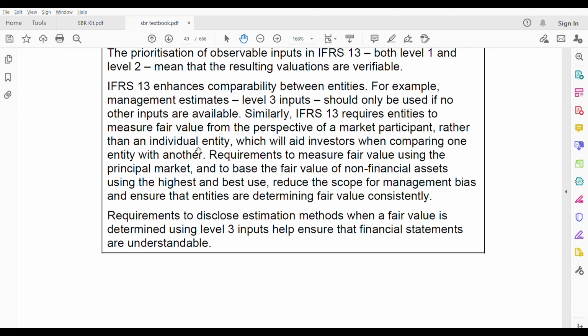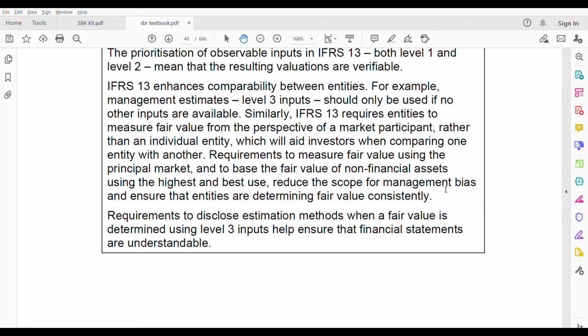The requirements to measure fair value using the principal market and to base the fair value of a non-financial asset on its highest and best use reduce the scope for management bias. You see, they have clearly mentioned. So that means no matter what organization you are in, if it is a non-financial asset, they will measure fair value based on highest and best use. If it is the principal market, then they will measure fair value using the principal market. Okay, so because of this, management bias reduces.